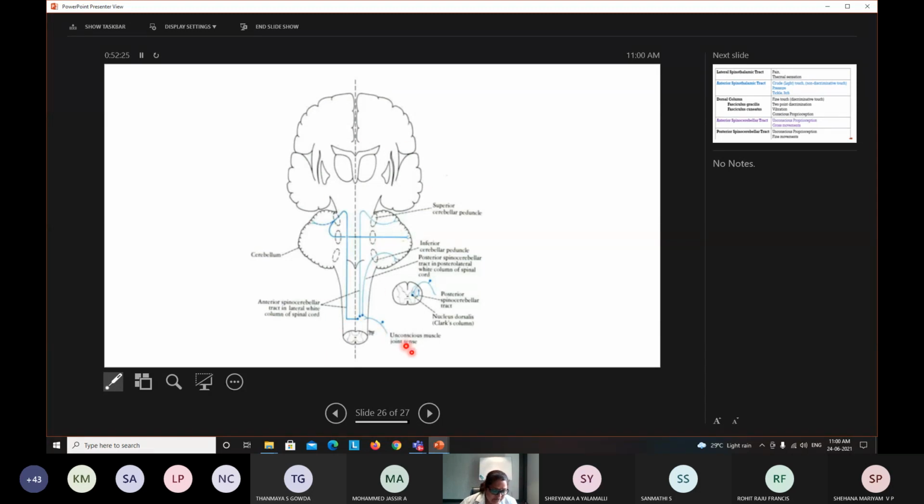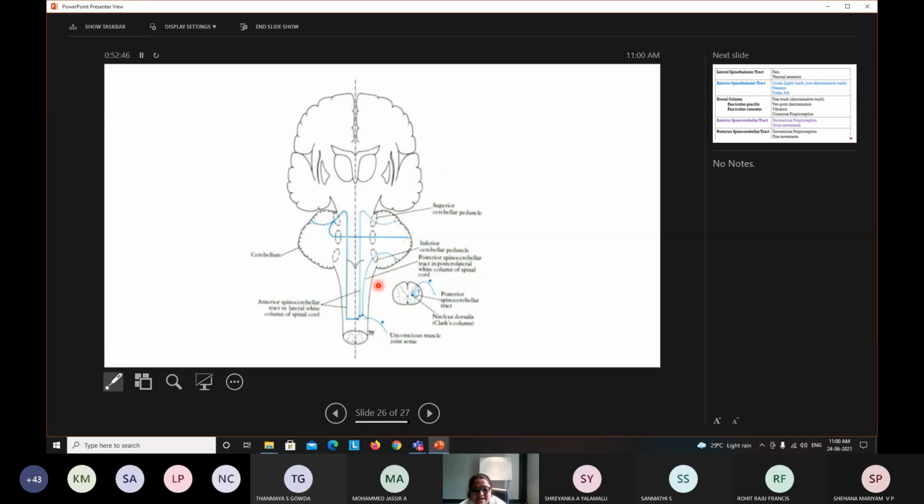They receive inputs from the muscle spindle and pressure receptors, and they are involved in coordination of posture and movement of the individual muscles of the lower limb.